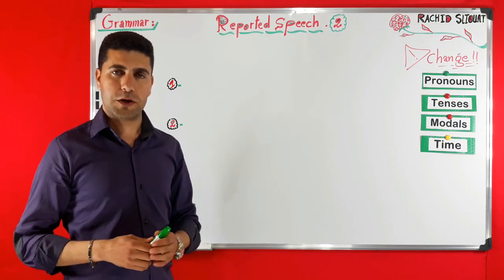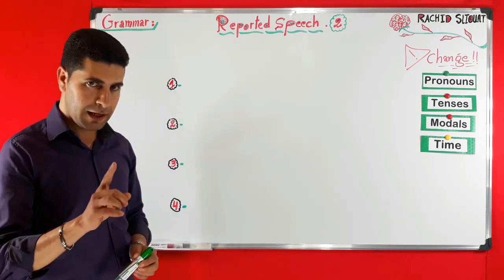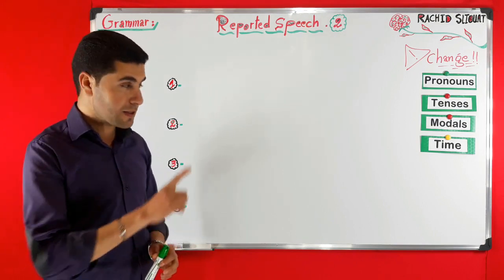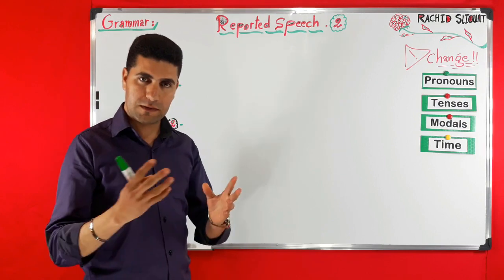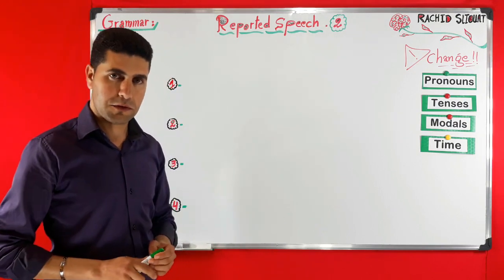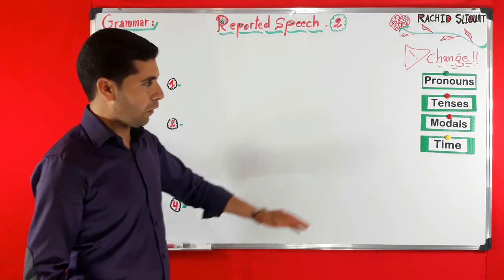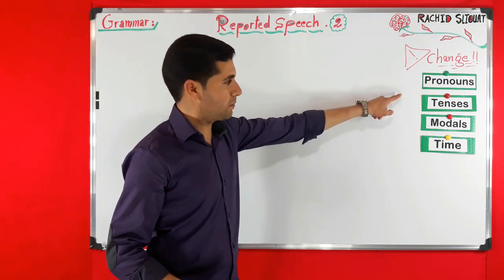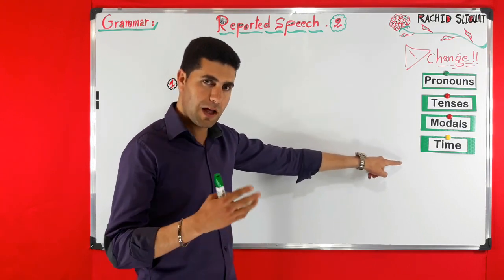In this episode we are going to continue talking about reported speech, and this is the second one, as you can see. In the previous one we talked about some very essential changes that should be considered while reporting a certain speech. For example, we saw changes at the level of pronouns, tenses, modal verbs, time expressions.